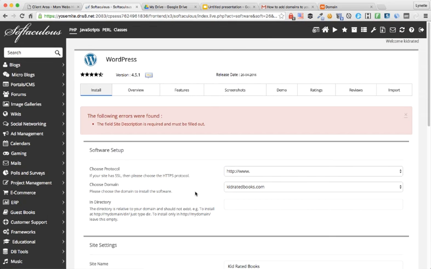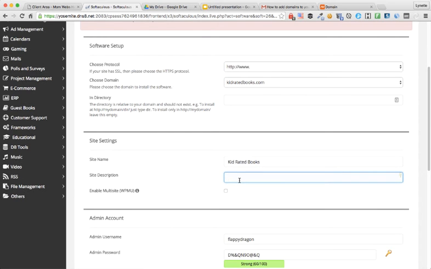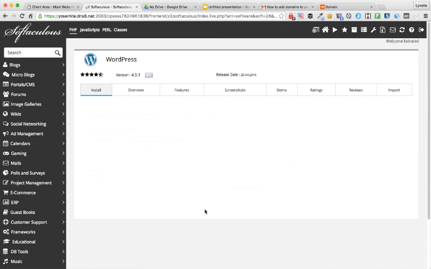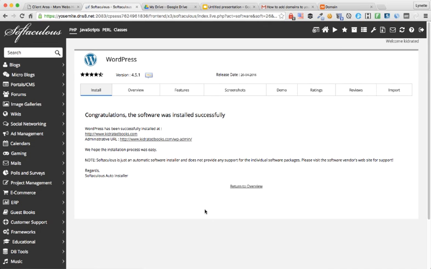Oh, it requires a site description. Let's enter one. All right, and let's click Install again. And now it will validate all the information that you entered. And once it's finished, it will give you information like this. Now we'll show you two URLs. One is the URL of your blog itself, and the one where you go to log in to administer your WordPress site.